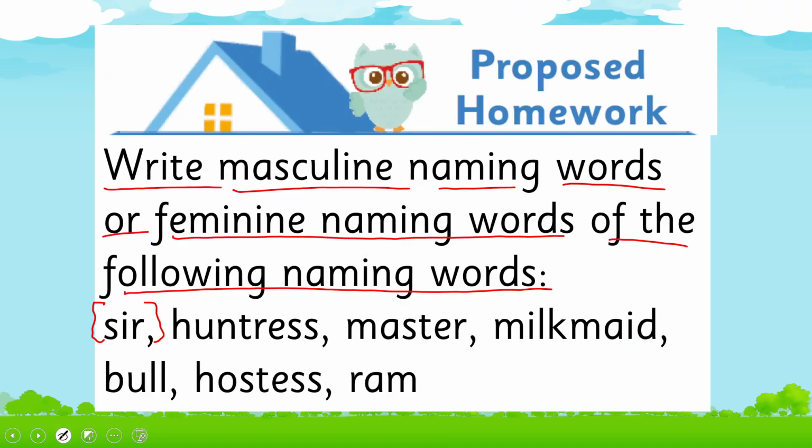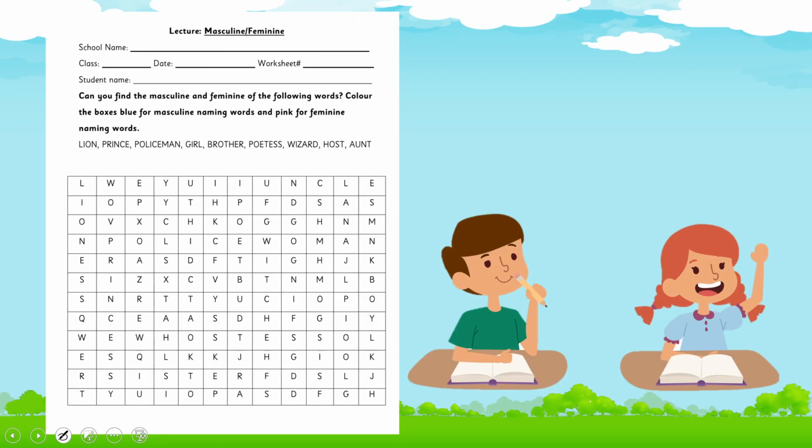Again, I'm going to give you a worksheet. It's very interesting. A puzzle has been given to you and a word bank has been given to you. You will read this naming word and try to find out the other naming word. Like lion, it's masculine. You will find its feminine, that's lioness.